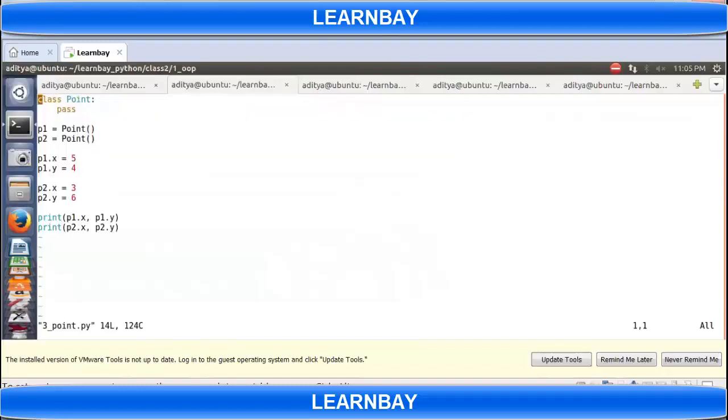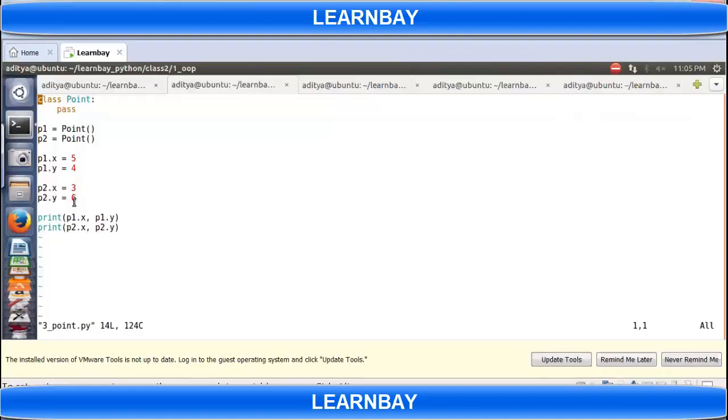Okay, now see this. I have a class Point, but there's no data member in this class. Now I created objects P1 and P2 equal to Point, so P1 will refer to an empty Point object, and P2 will refer to an empty Point object. Now I'm writing p1.x equal to 5, p1.y equal to 4, p2.x equal to 3, p2.y equal to 6.